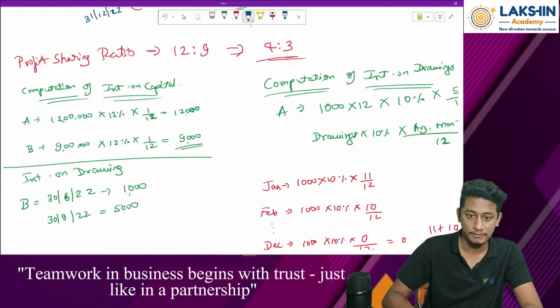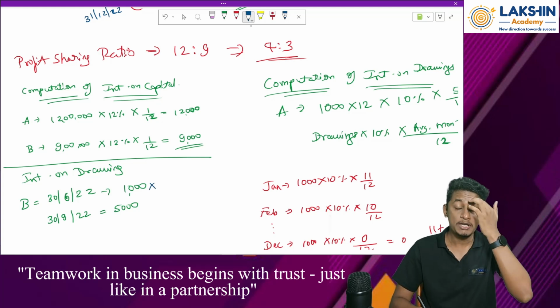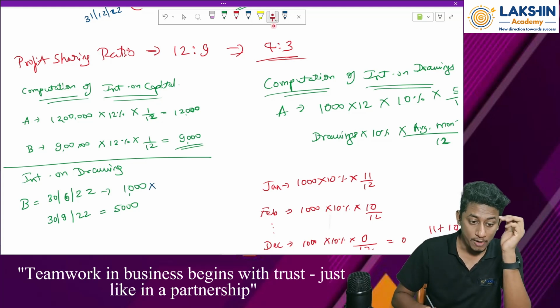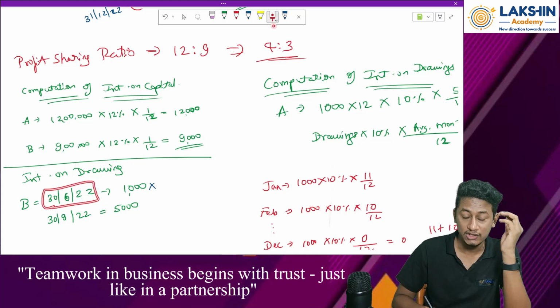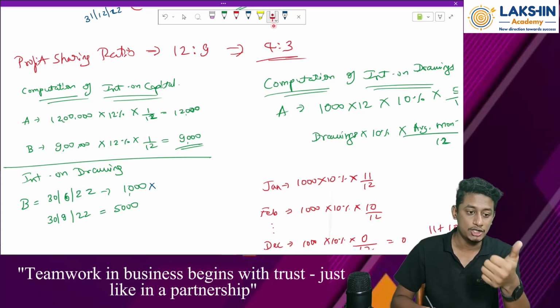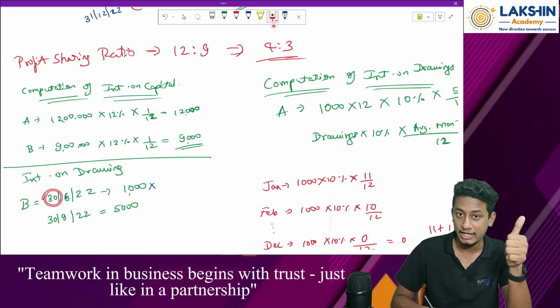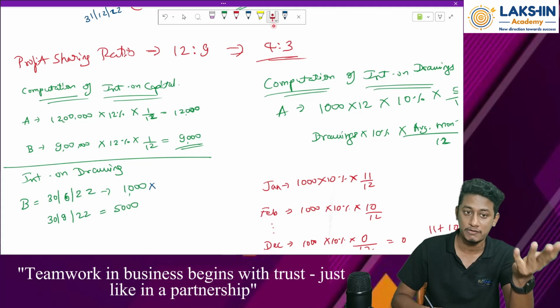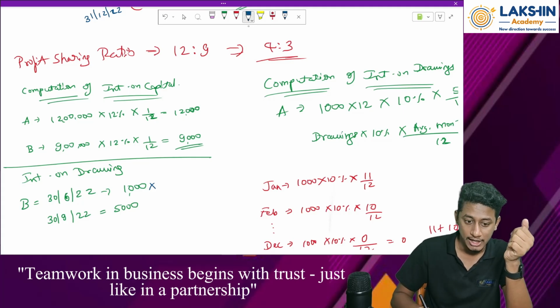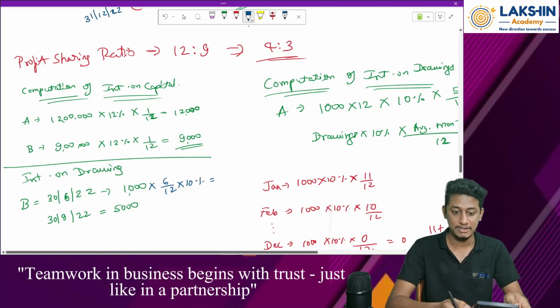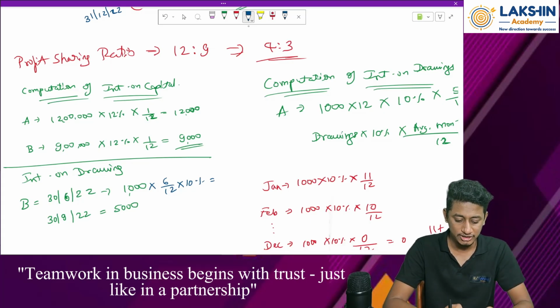How will you compute it? Into how many months was this due for? From 30th of June till the December end. How many months? June, I can leave it because it is the end of the month. So July, August, September, October, November, December, for 6 months. So into 6 by 12 into rate of interest, it is 10%. How much will that be? 1000 into 6 by 12 into 10%, it is 50 rupees.